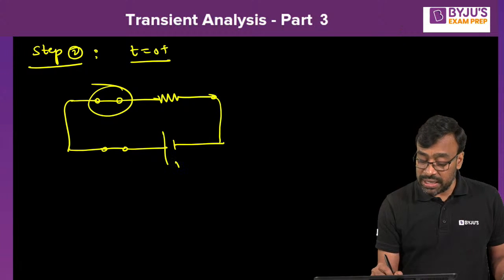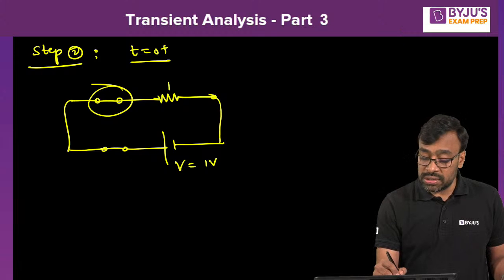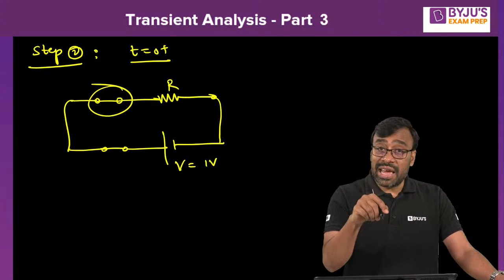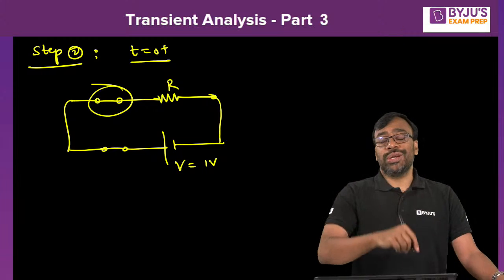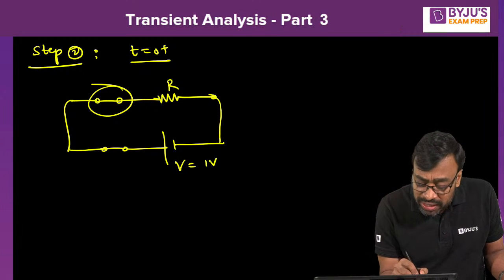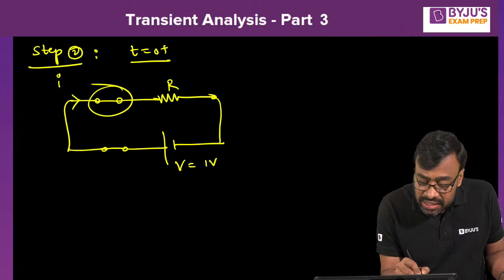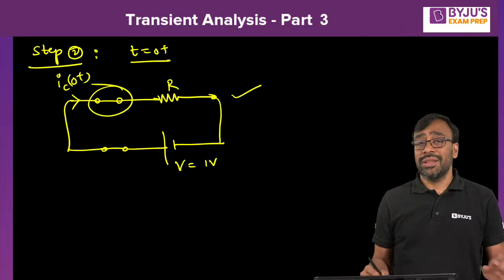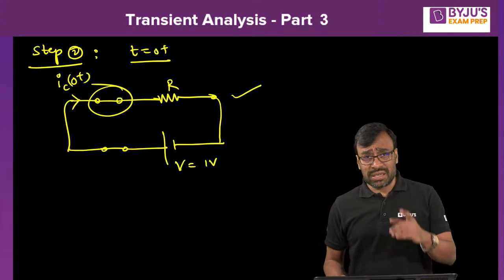As it is, we are going to place V equal to 1 volt, right? Now, this is the capacitor. The capacitor is physically there, but acting like what? A short circuit. So what is the current flowing here? Tell me. IC of 0 plus, because whatever you find in this particular circuit, they're all corresponding to t equal to 0 plus. Agree, all of you?